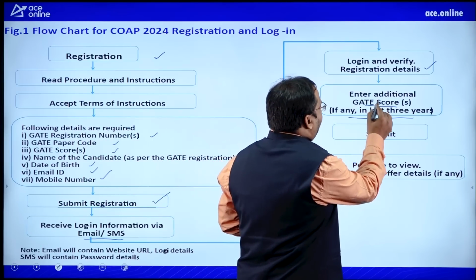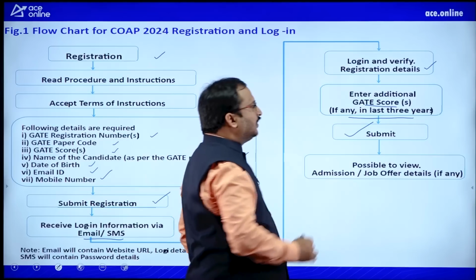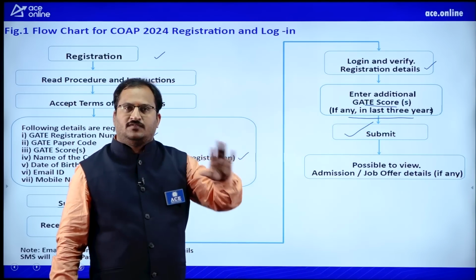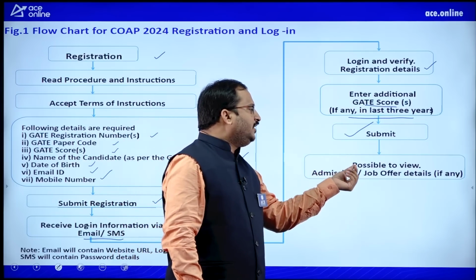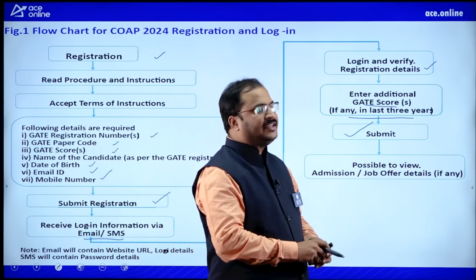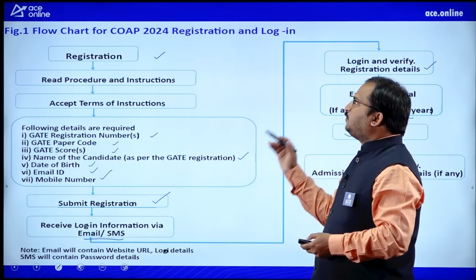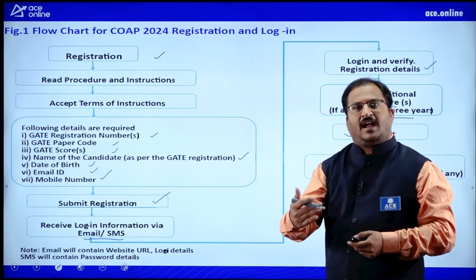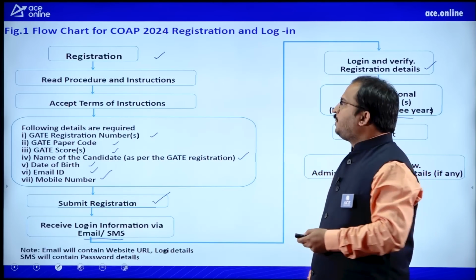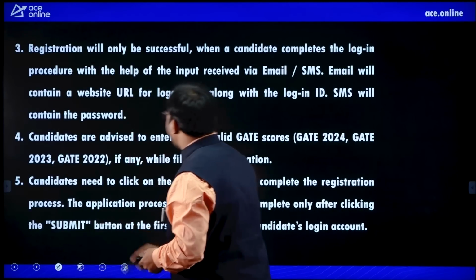Okay. After entering additional GATE scores if any in the last 3 years, you have to click the submit button. If you do not click on the submit button, the registration process will not be completed. Then you need to check and view admission and job offer details if any are there. So, this is the flowchart which explains clearly how to register and how to log in to this COAP 2024 portal.